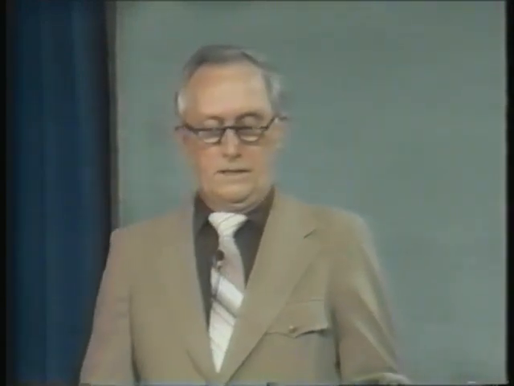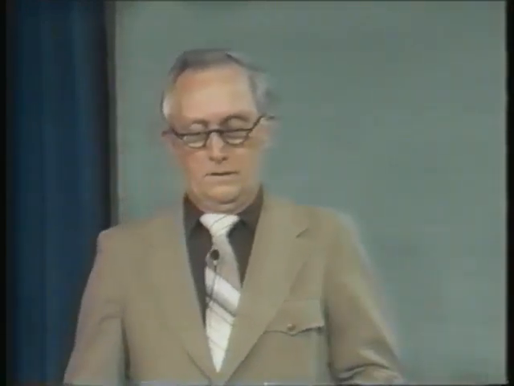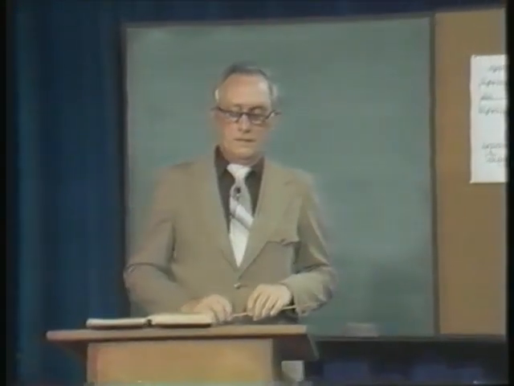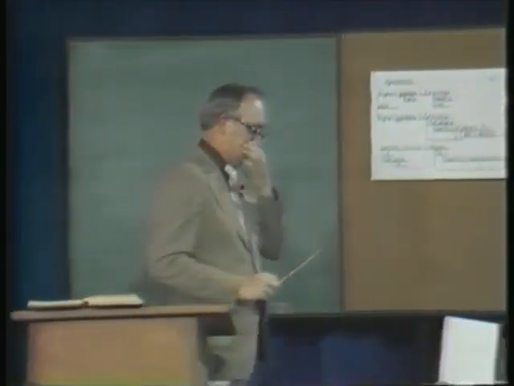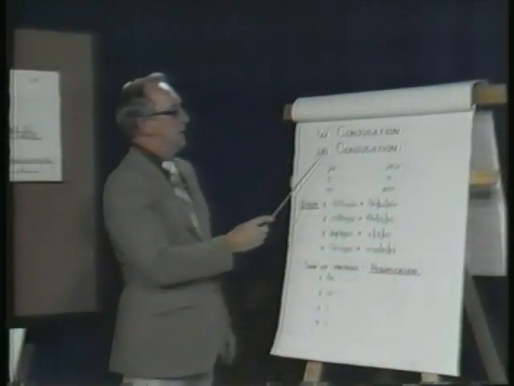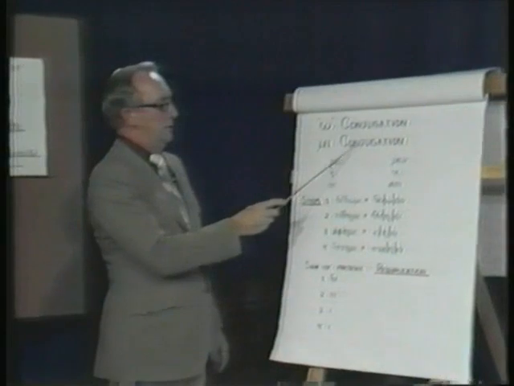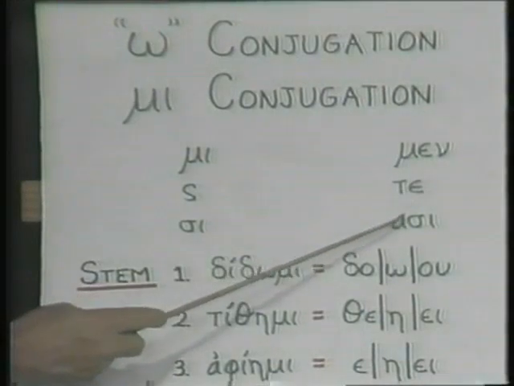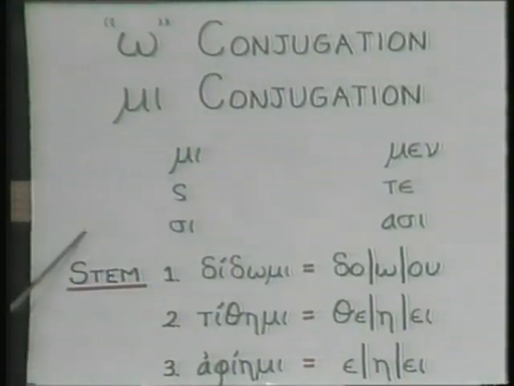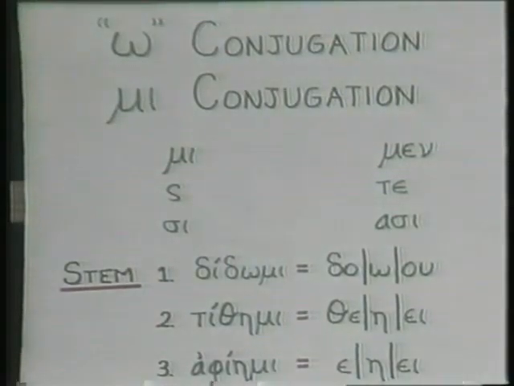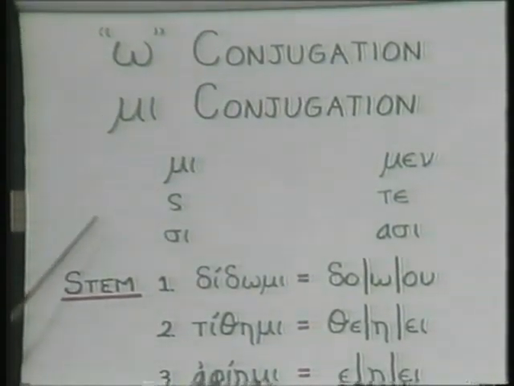Now, because this is a new kind of verb, we want to show you something about it that will last us for these three chapters, 31, 32, and 33. So we'll give an overview of mi, and then we'll come back. The omega conjugation as opposed to the mi conjugation. The present active indicative forms are going to be mi, s, si, and then men, te, asi. The mi verbs are only different in the present and in the aorist, present and second aorist. The rest of them are regular. We're going to see that as Machen says it. But the present and the second aorist we do need to look at.